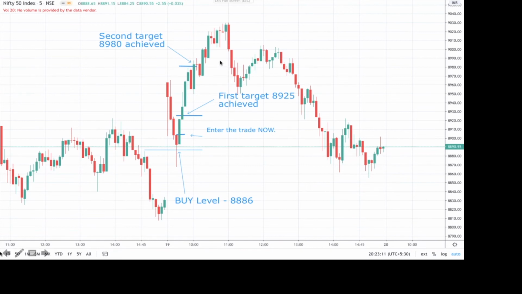Now once this is done, we should not do anything else. We should just keep watching the Nifty 50 and see if any other levels are coming, but there are no levels coming here. Close to somewhere around 2 o'clock it again went into consolidation mode over here, but we should not get into any trade here, because it clearly shows it is getting into some consolidation, so we should not enter into any other trade over here. We should wait for the Nifty market end, because once we book the profits, we should not lose the profit. That is very important for a trader.